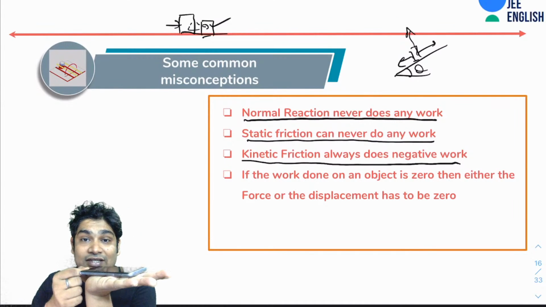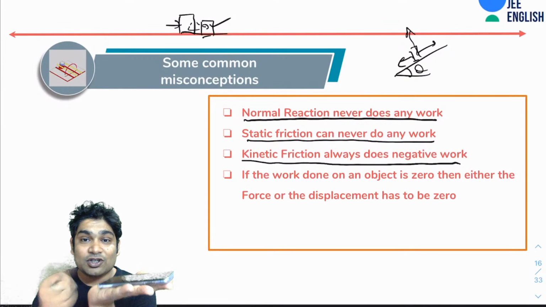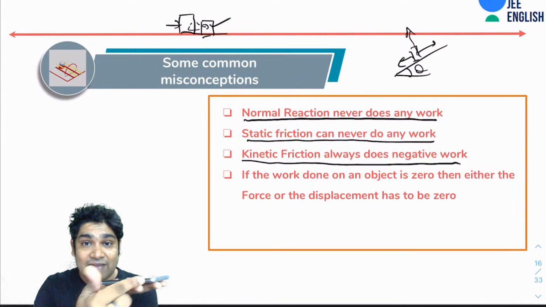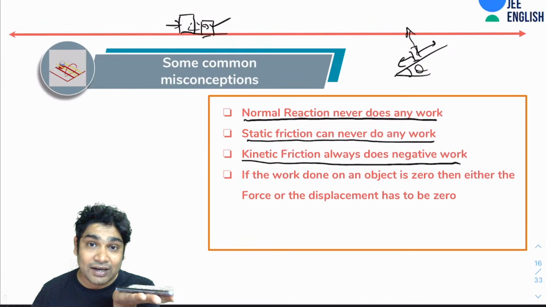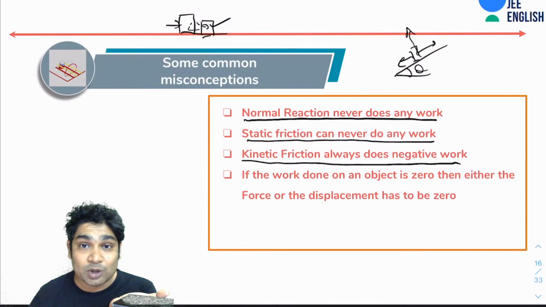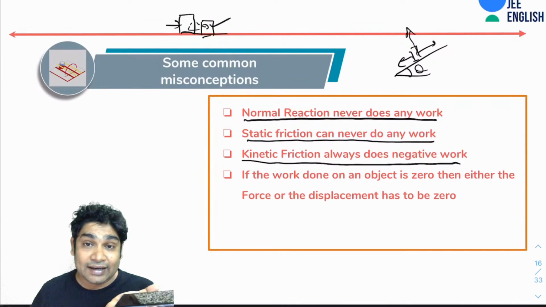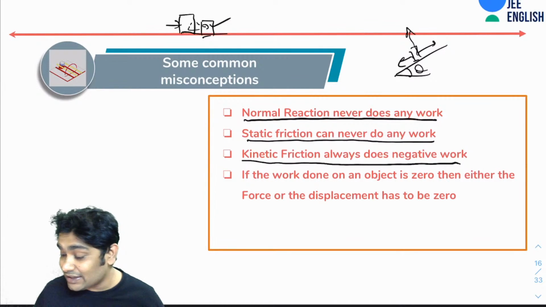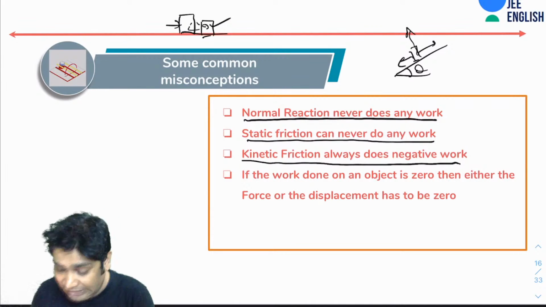So when I give this a velocity, it stops. Why does it stop? Because the kinetic friction is retarding it. It is having displacement in the forward direction. Kinetic friction would be acting in the backward direction because it will try to oppose the motion. So yes, absolutely correct. Here the kinetic friction is doing negative work, but I can show you instances where this will do positive work.